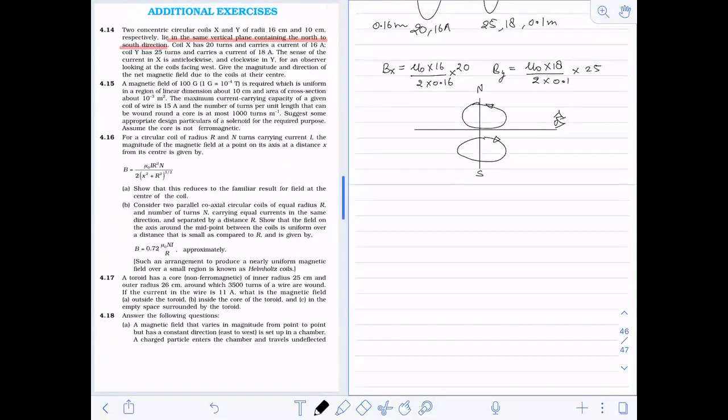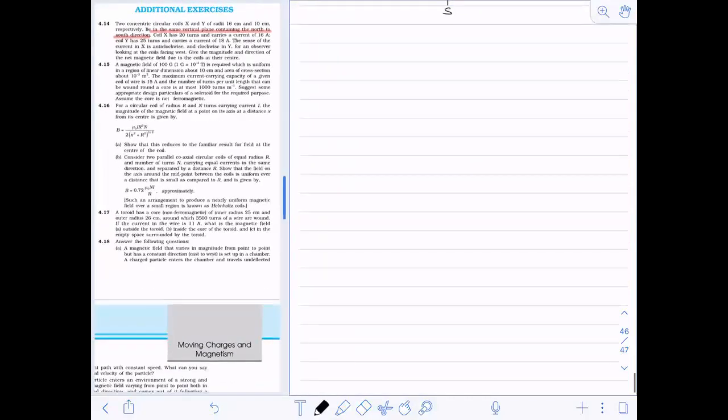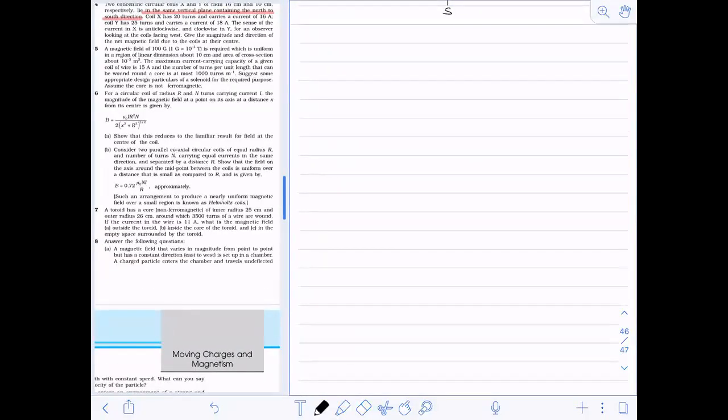Okay, question number 15 now. It says a magnetic field of 100 Gauss, which equals how much in Tesla?